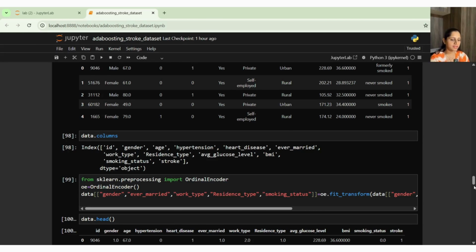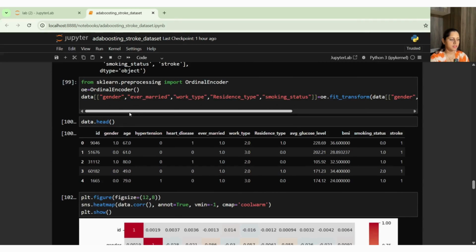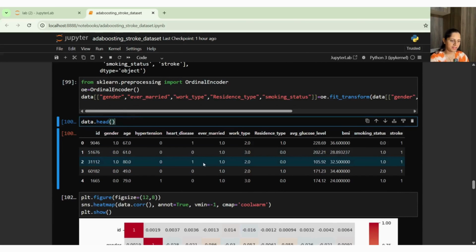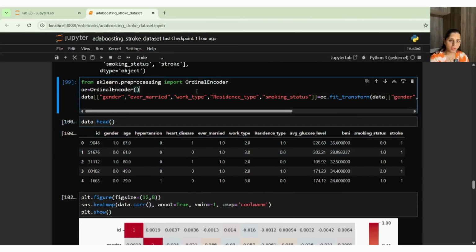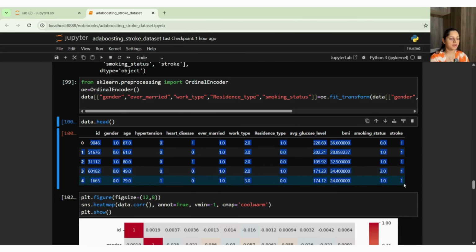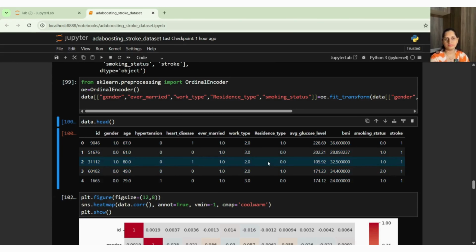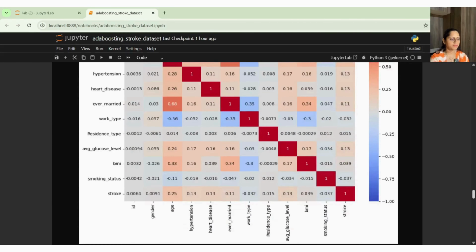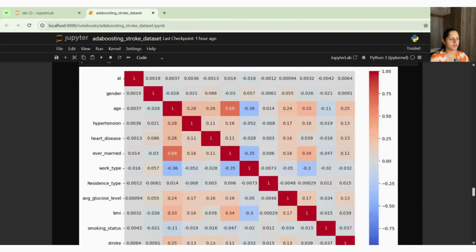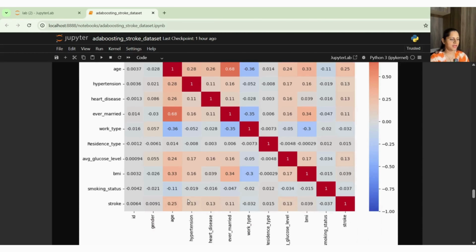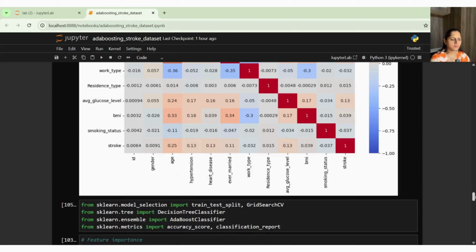For that, what I did, I have taken my head after the ordinal encoder, and all my data have been converted to numerical type. Then after that, this is my heat map. This is just for information I have taken. However, I can see that there is not much correlation among each other. However, it is not weighted.